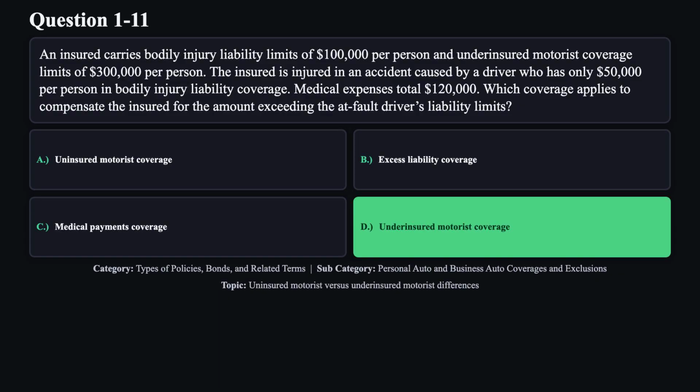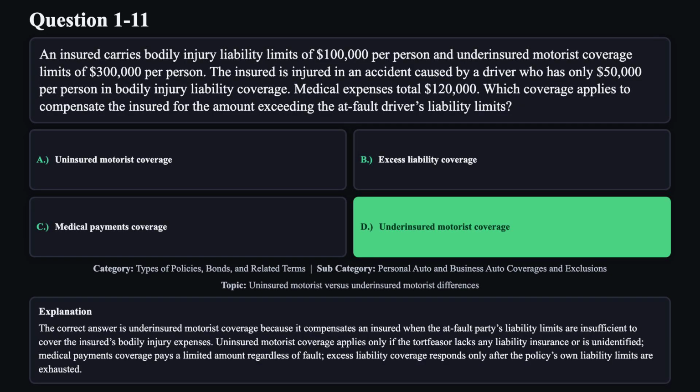The correct answer is D. The correct answer is underinsured motorist coverage because it compensates an insured when the at-fault party's liability limits are insufficient to cover the insured's bodily injury expenses. Uninsured motorist coverage applies only if the tortfeasor lacks any liability insurance or is unidentified. Medical payments coverage pays a limited amount regardless of fault. Excess liability coverage responds only after the policy's own liability limits are exhausted.